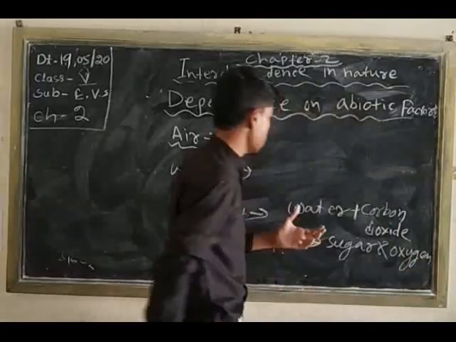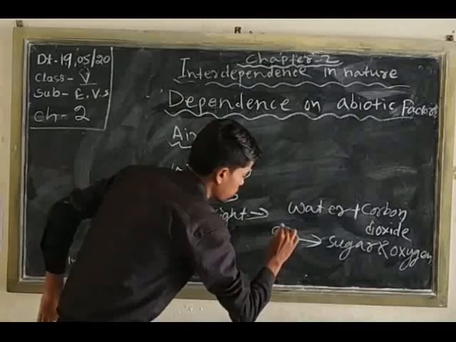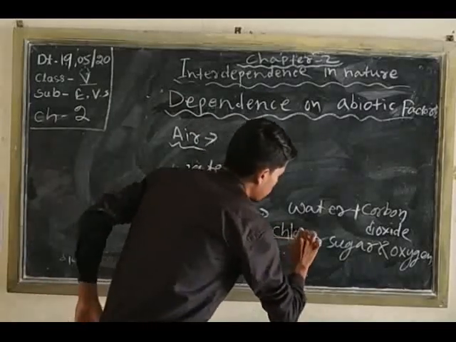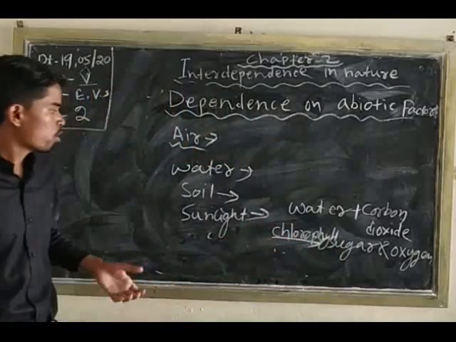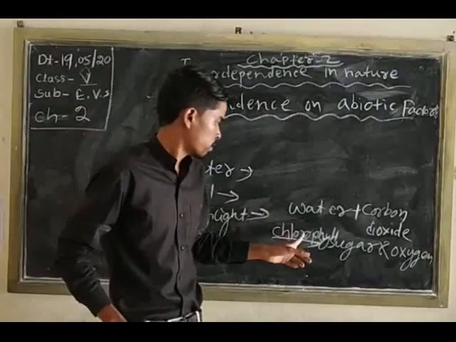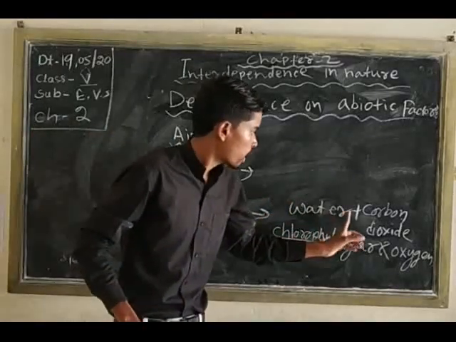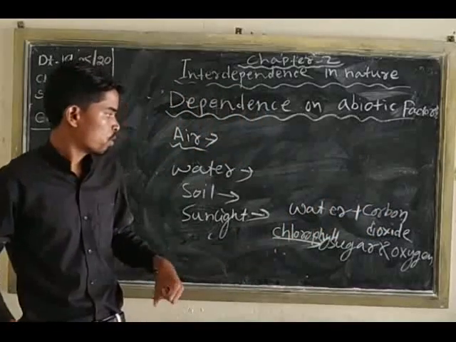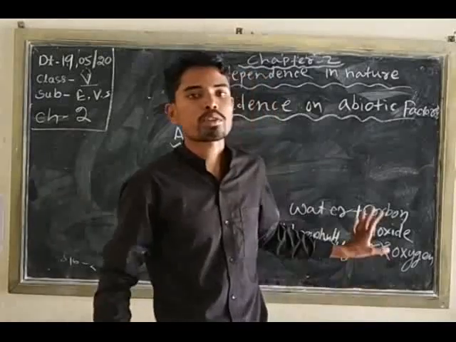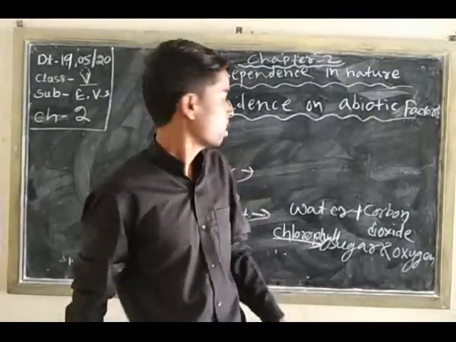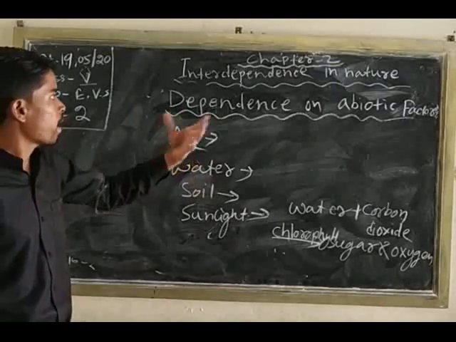So this is the process of photosynthesis. Chlorophyll traps the sunlight, and the water and carbon dioxide form sugar and oxygen. All these are abiotic factors.